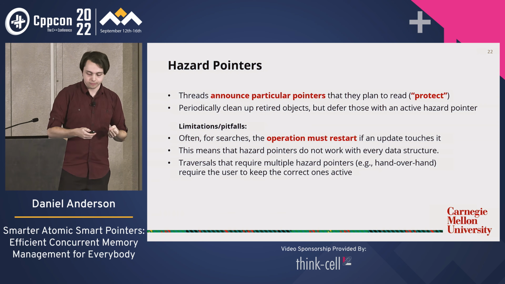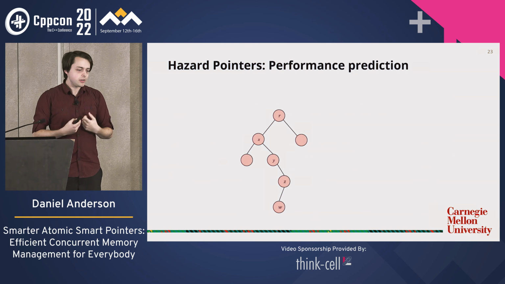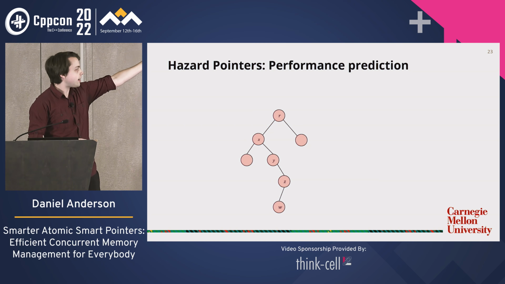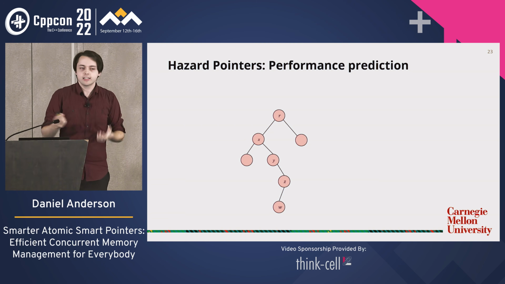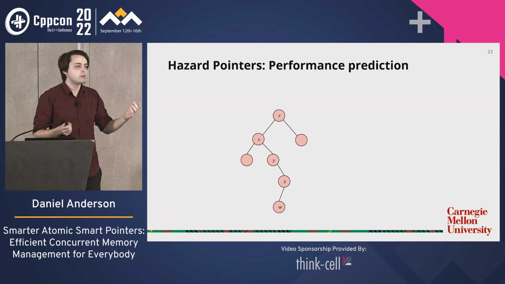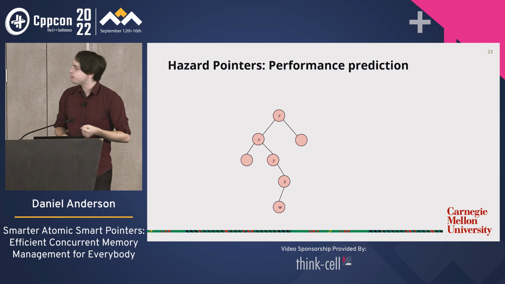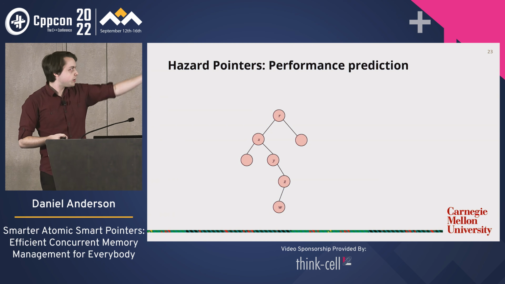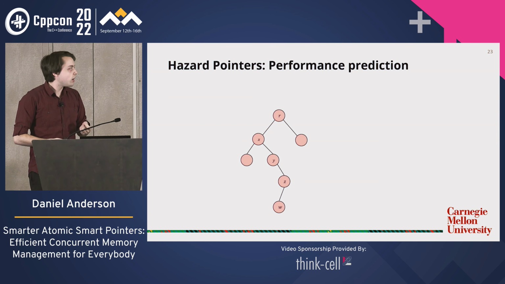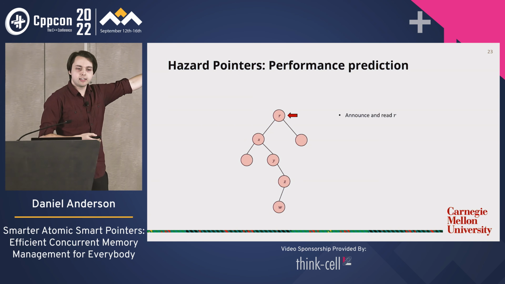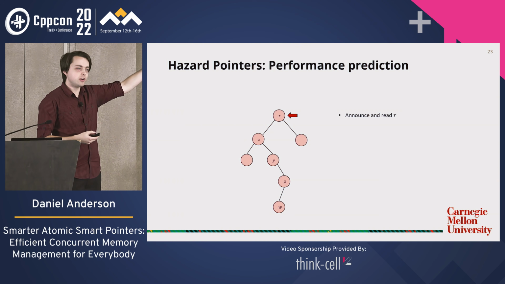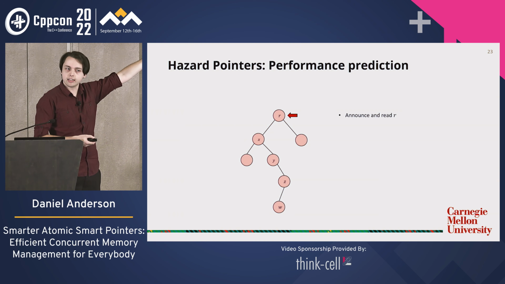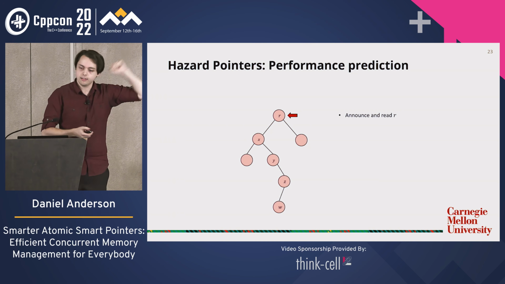So now that we know how hazard pointers work, let's go back to our performance model, our concurrent BST, and see if we can predict how this should perform compared to atomic shared pointers. Okay, so how do hazard pointers work? We want to traverse this data structure. Well, we have to announce the root to protect it and then read it. Okay, so we've written R to our global bulletin board of stuff no one is allowed to delete. So now we can read it safely.